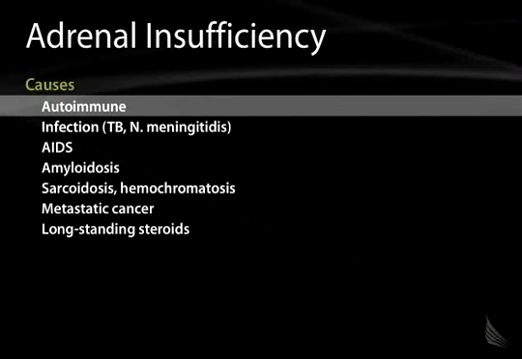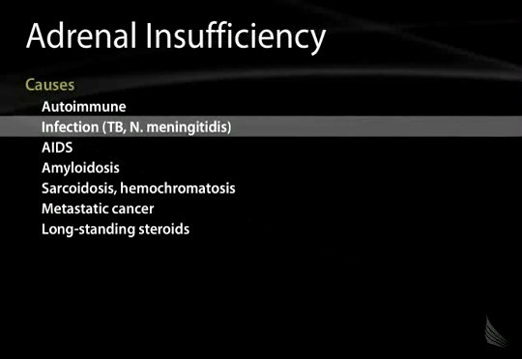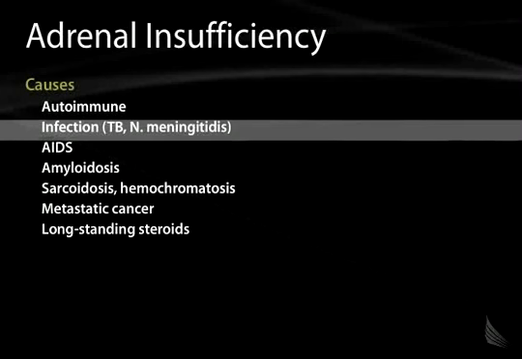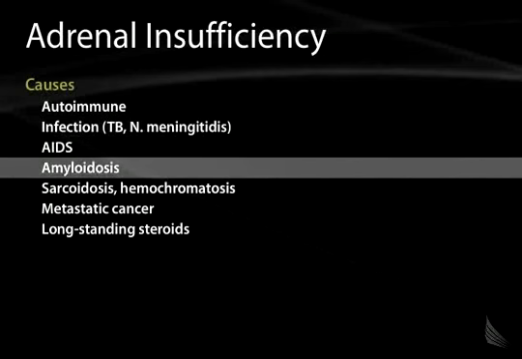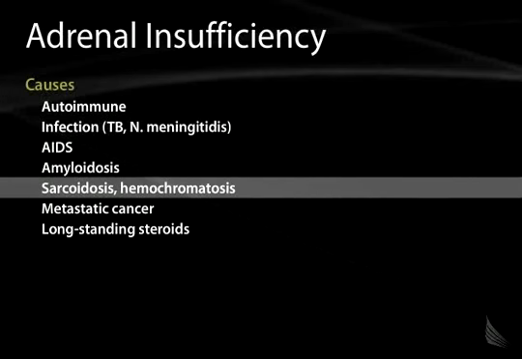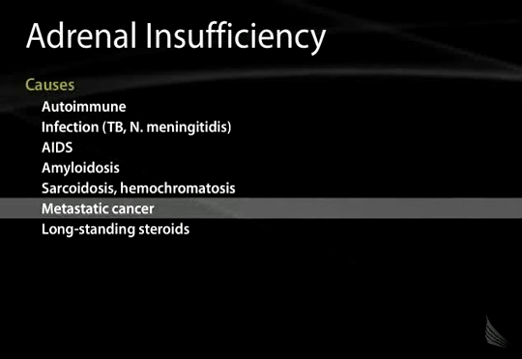Autoimmune, and this is typically idiopathic in nature. Infection, tuberculosis in other countries, not very common in the United States, but in other countries is one of the more common causes of adrenal insufficiency. Neisseria meningitidis is a cause of particular concern because this can cause Waterhouse-Friderichsen syndrome, and we'll talk about that in a minute. AIDS is another cause of adrenal insufficiency. Amyloidosis, sarcoidosis, hemochromatosis. Cancer can metastasize to the adrenal glands, causing adrenal insufficiency as well. Lung cancer is one of the common causes of metastatic adrenal insufficiency.